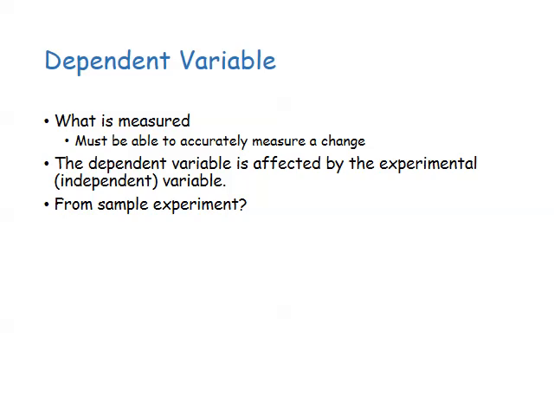And there might be several ways that we can measure the dependent variable. We can measure the size of the plants. We could measure the number of blossoms per plant. We can measure the overall width of the plant. But it has to be something that's accurately measurable and shows a change over time.